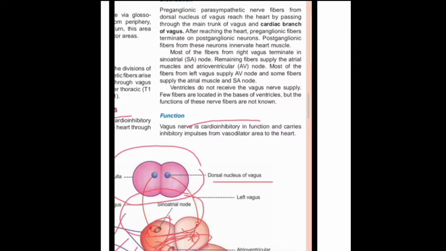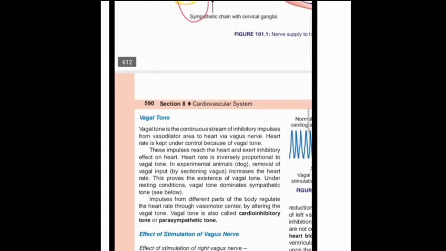To minimize blood loss, the vasodilator center is activated. It is also known as the cardio-inhibitory center. So how does the cardio-inhibitory action occur? By the main nerve, that is the vagus nerve. In this way, it is the function of the motor nerve fibers of the parasympathetic fibers which we discussed.